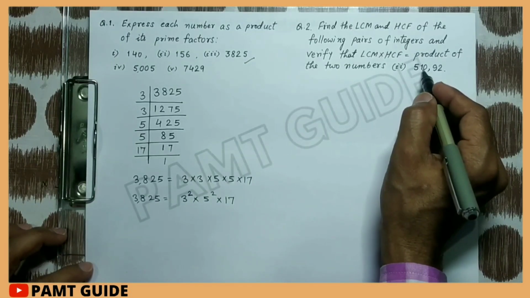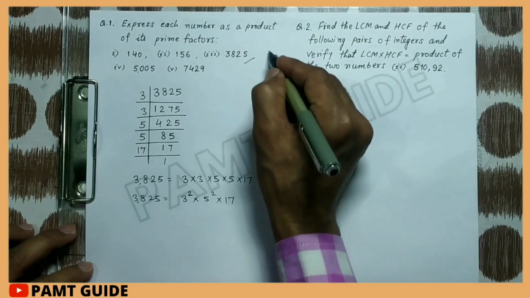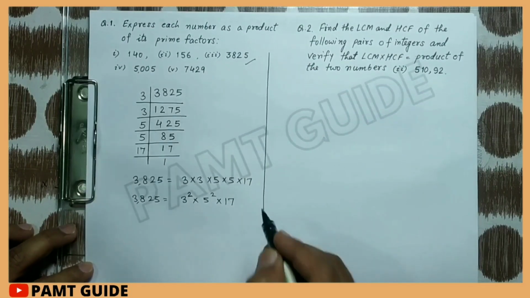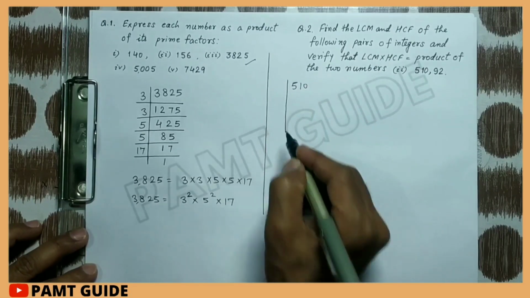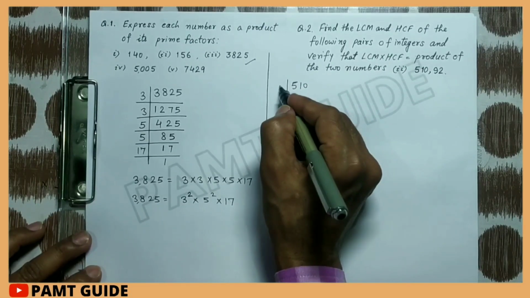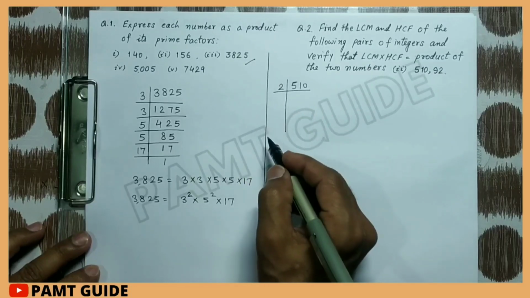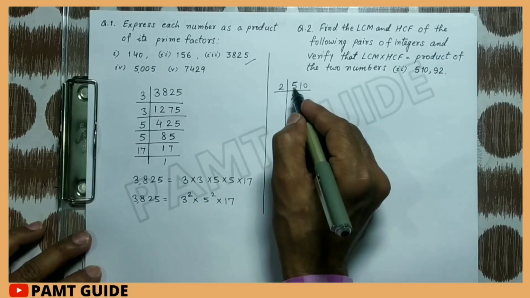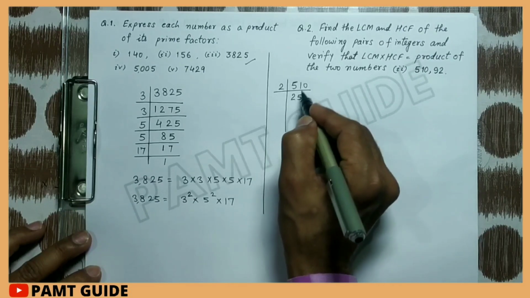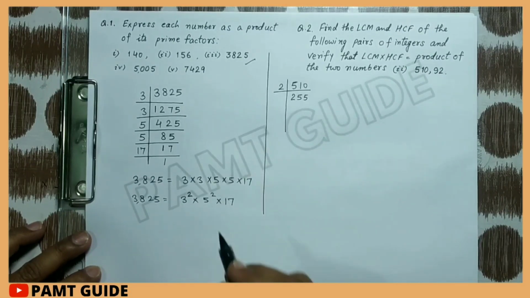So first we find the factors of 510. It is divisible by 2. So we get 2 2s are 4, remaining 1, 2 5s are 10, remaining 1, 2 5s are 10.